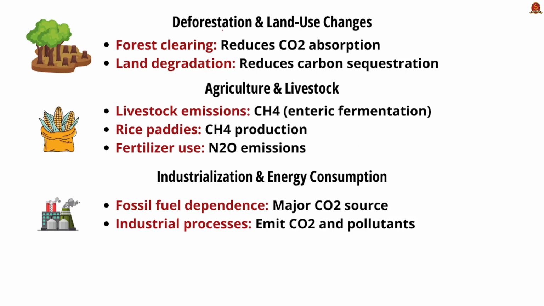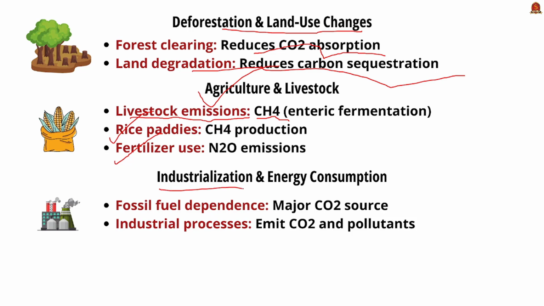First one is deforestation and land use changes. See, forest clearing reduces CO2 absorption capacity, and land degradation also reduces carbon sequestration. Next, agriculture and livestock. The livestock emission is mainly attributed to methane in the atmosphere. And more importantly, rice paddy cultivation and fertilizer use have also been associated with emissions such as methane and nitrous oxide.